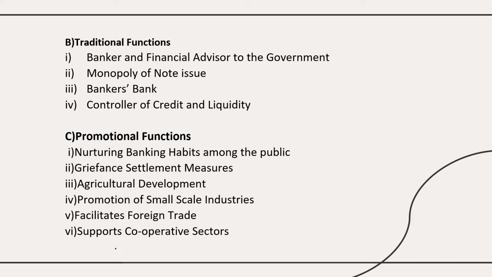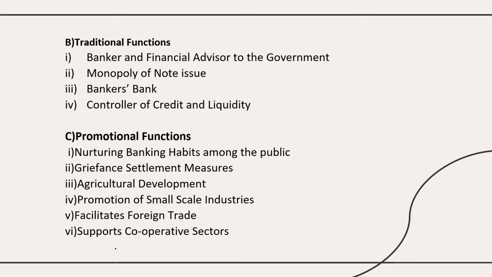And next is Bankers' Bank. In India, whatever bank is there, RBI is the head bank, the Bankers' Bank. And it controls the credit and circulation of money. Next, the promotional function: it nurtures and encourages banking habits among the public. Any grievances, settlements and complaints from customers, it will attend to.